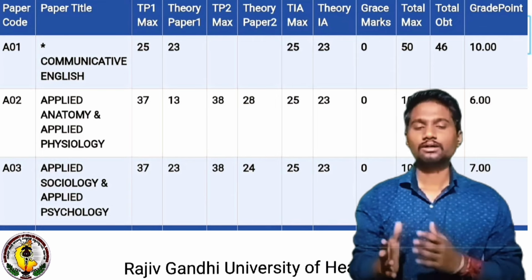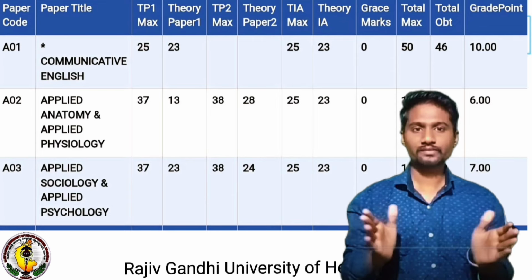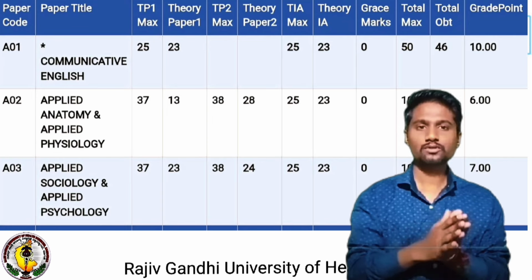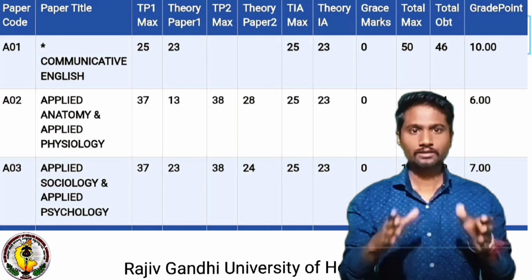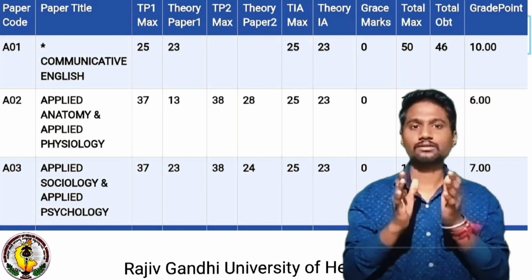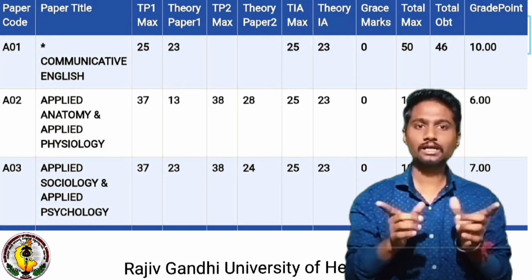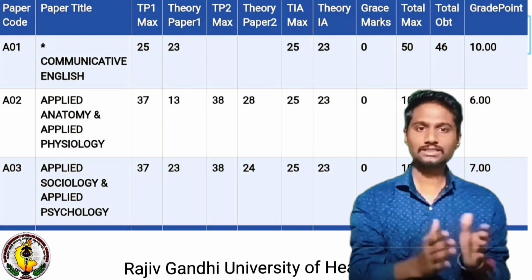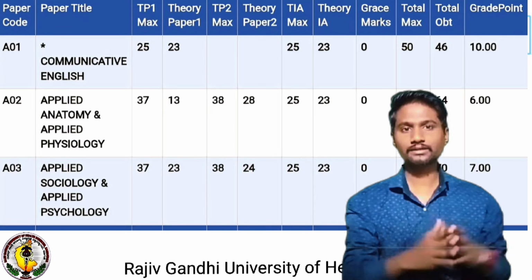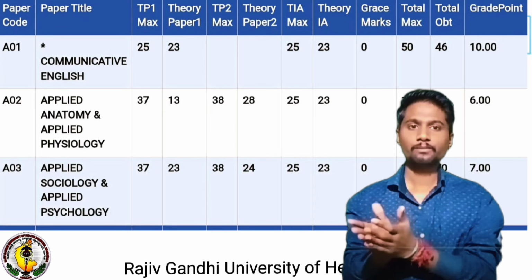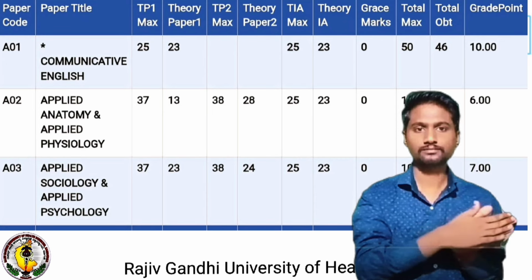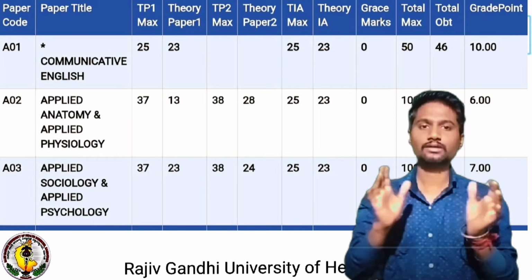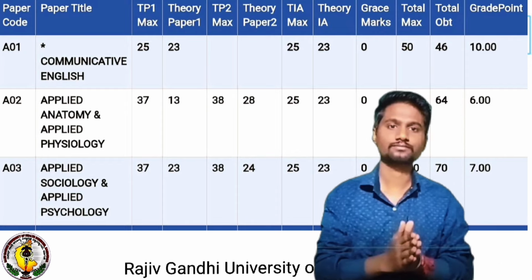As you know, the anatomy and physiology subject is divided into two subjects. In the examination, they will conduct anatomy and physiology as two subjects separately. You need to write two exams in a single day, but with different booklets. You know this already as you have written exams. So in the examination, the anatomy and physiology subject will be divided into theory part 1 and theory part 2, or type 1 subject and type 2 subject. So they divide this subject into two subjects.